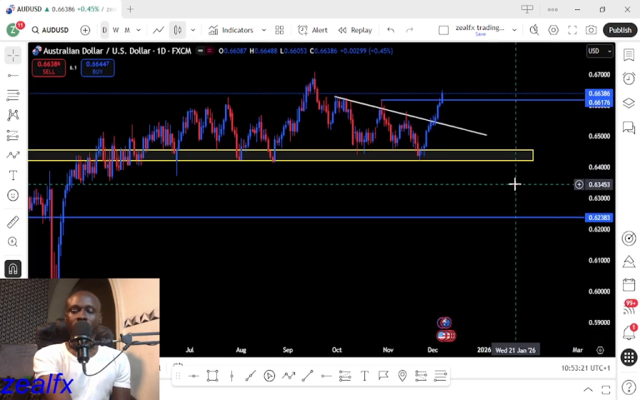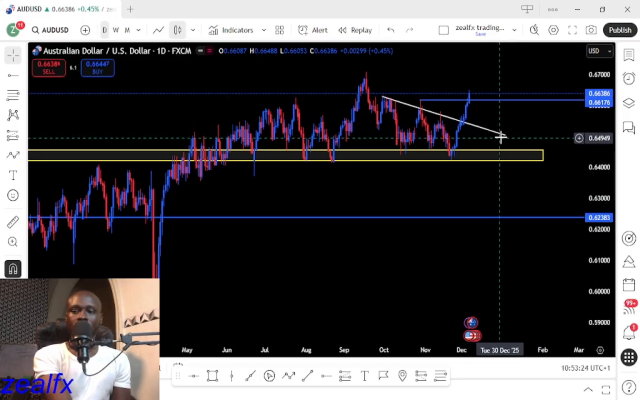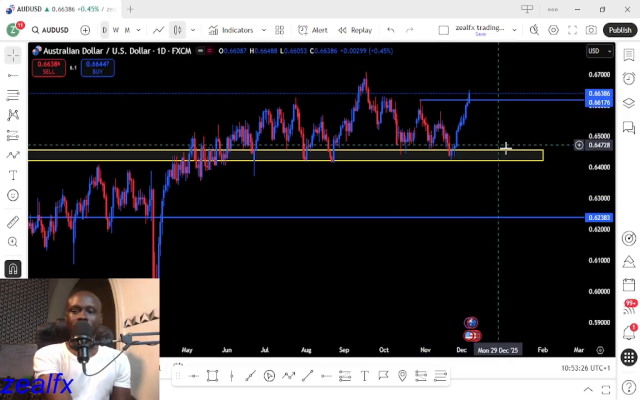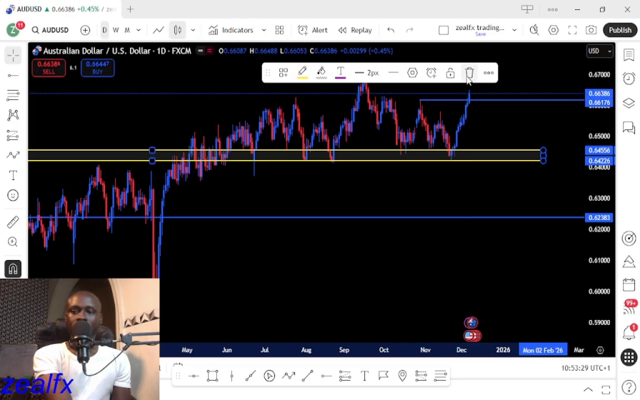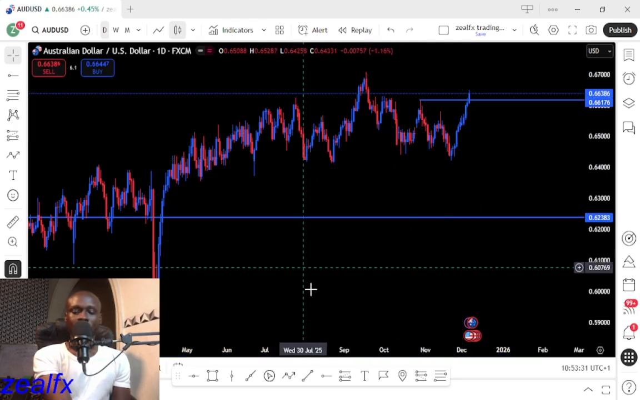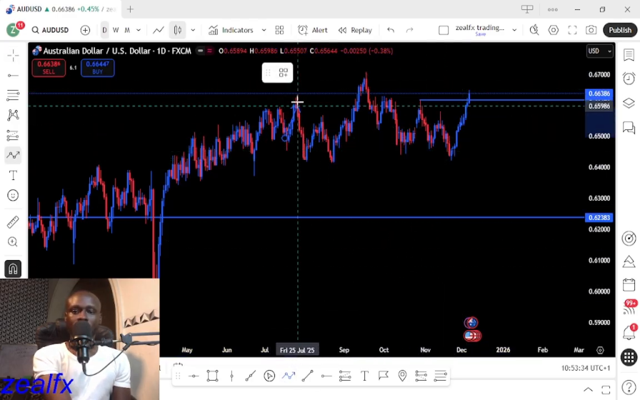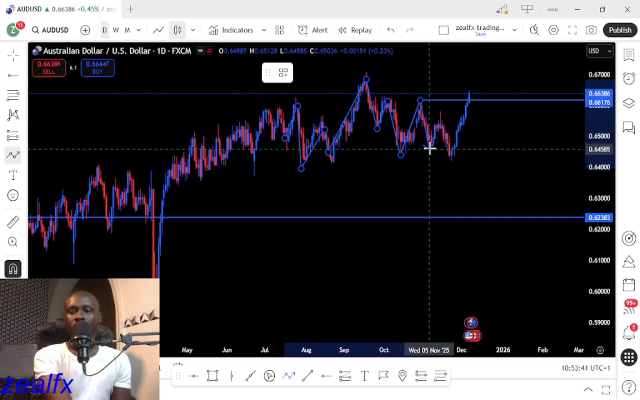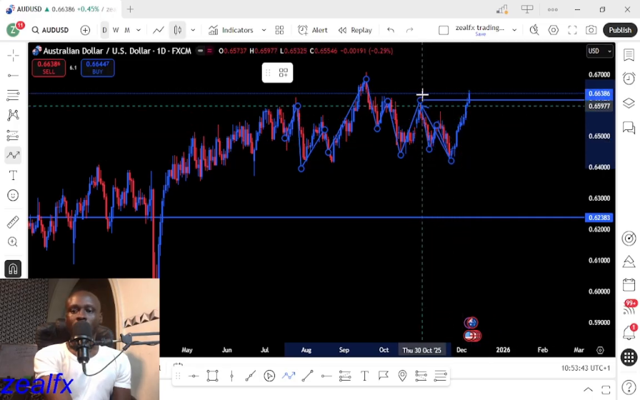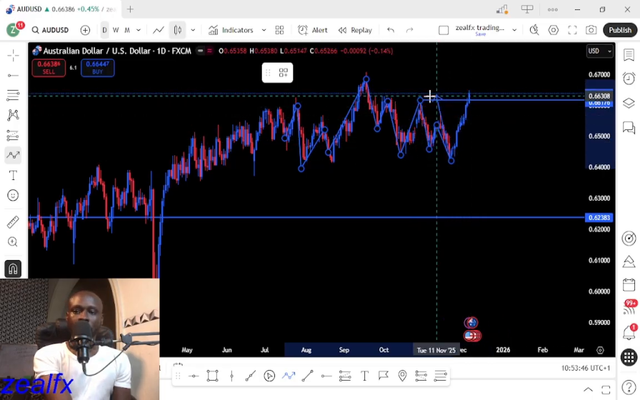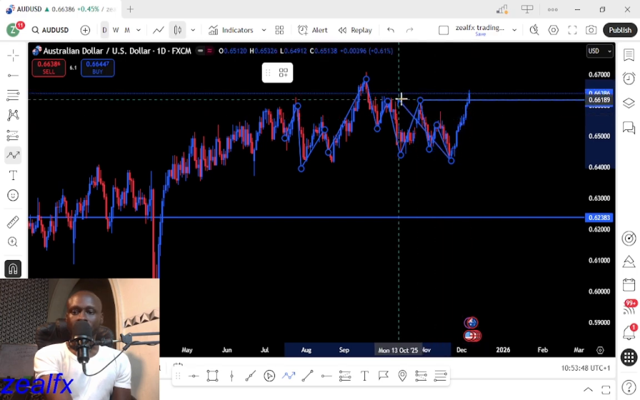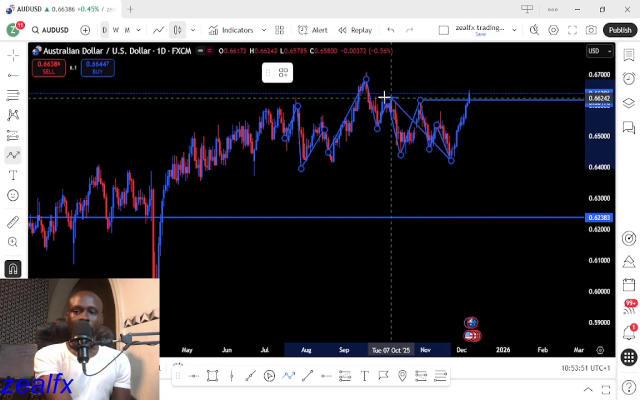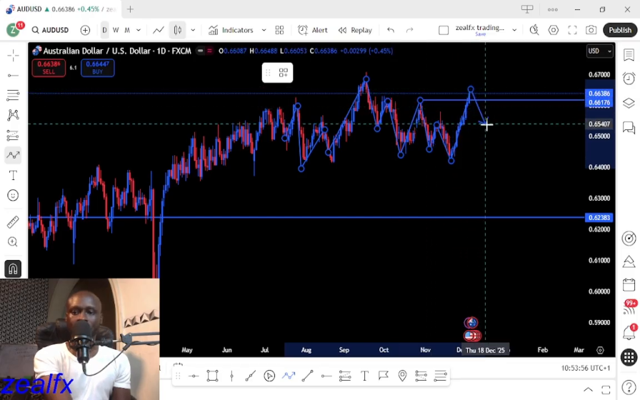So let's look at our next pair, which is the Australia USD. Australia USD on my daily chart still remains on a sideways trend. You can see we have had a sideways trend for a long period of time. We have a higher high, then we have a lower high, a lower high, a lower high, then price closed above this lower high, which indicates a major level break.